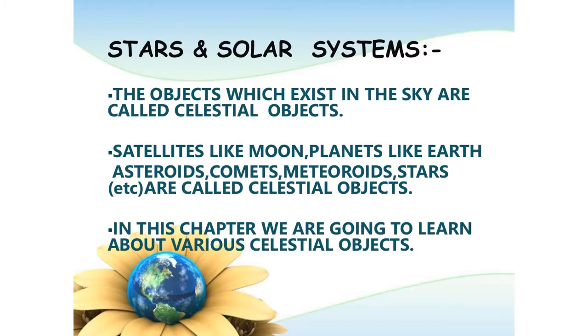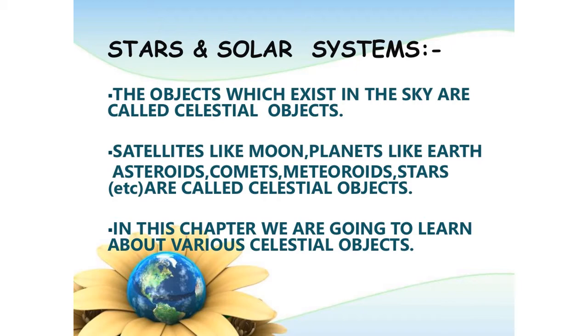The objects which exist in the night sky are all called celestial objects. That means celestial objects consist of the sun, moon, and all the objects in the night sky. There are many celestial objects which emit their light, and there are celestial objects which do not emit their own light. Celestial objects which emit light would be your sun.